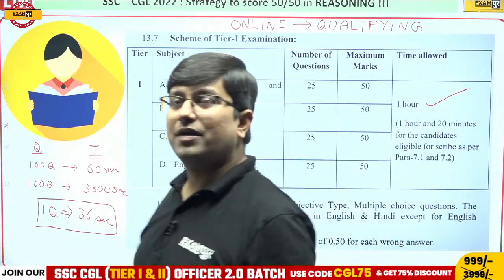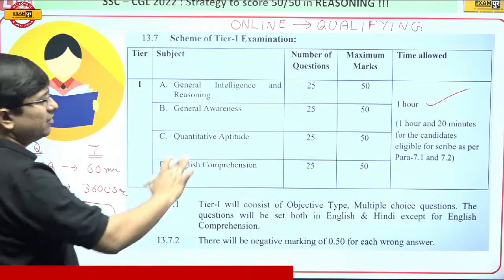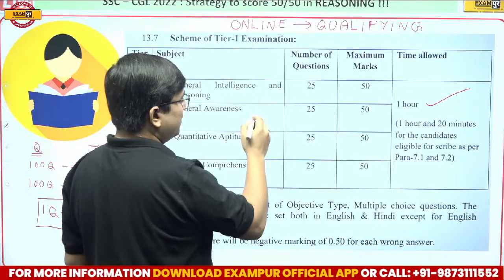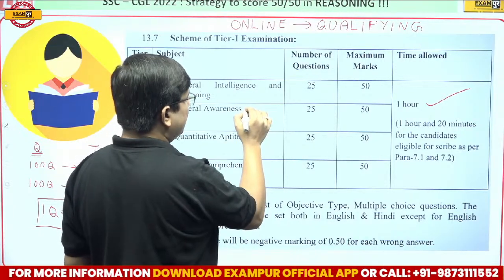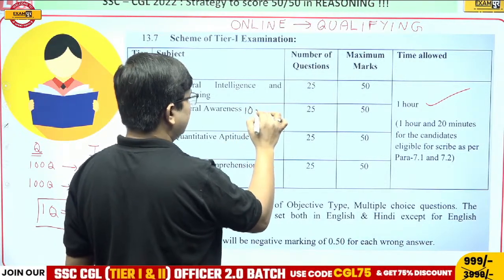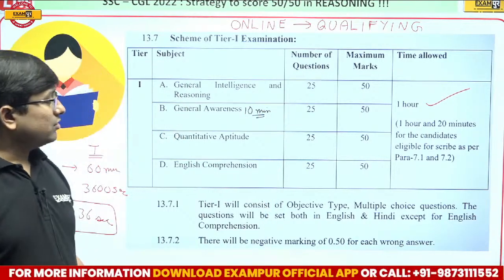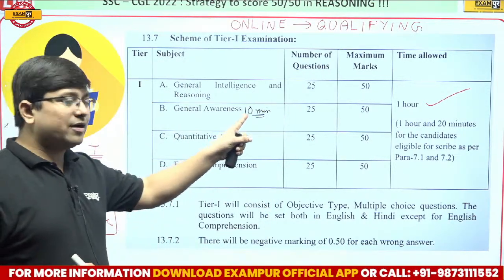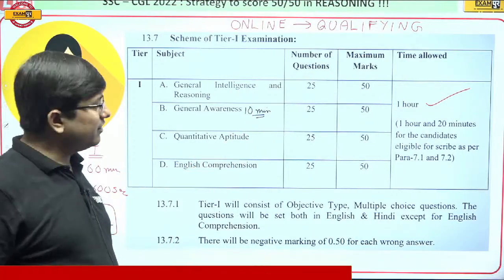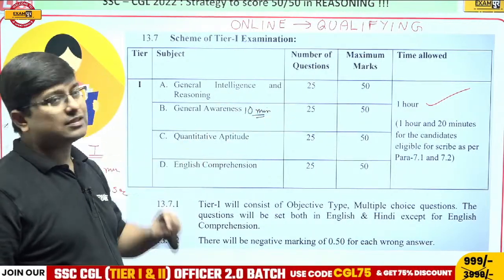All right, my dear students, what should be the maximum time you spend here? If you spend 10 minutes over here, just imagine, 10 minutes into 60 is 600 seconds. So these 25 questions in 600 seconds.